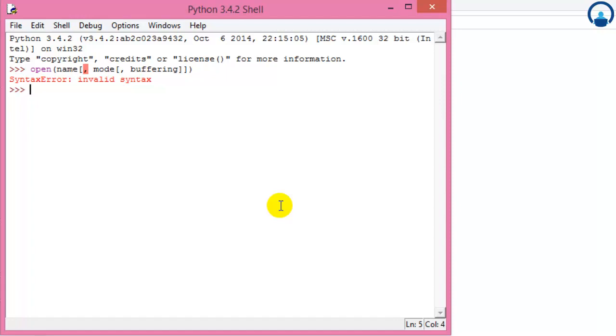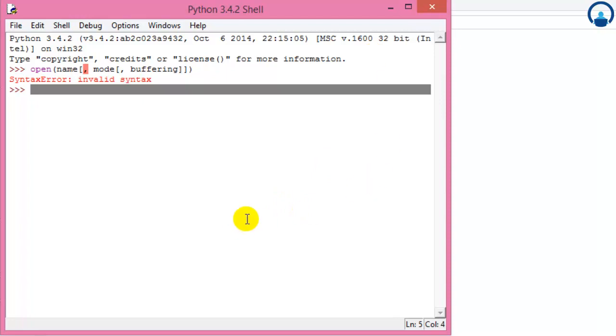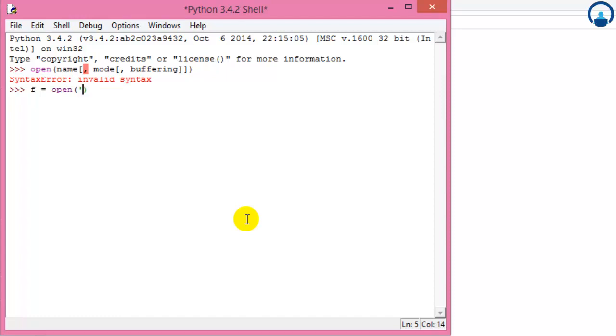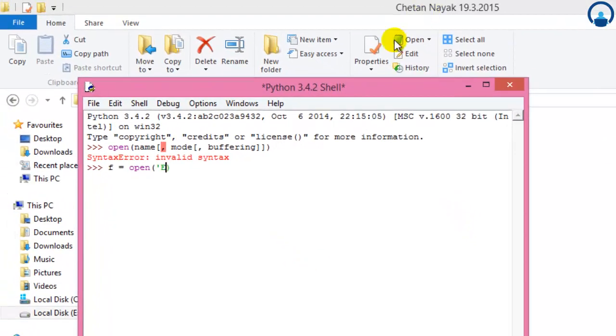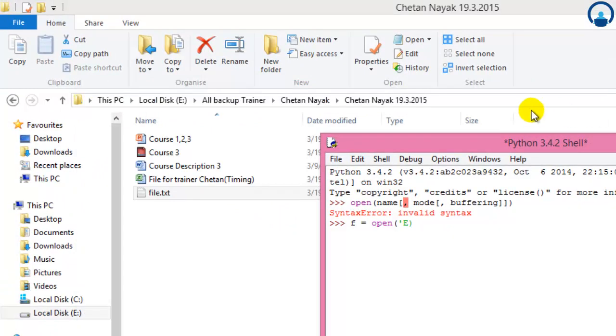First I want to access the same path, so I'll write f equals open, and I'll write c colon. No, sorry, I have not yet stored it in C. I have stored it in E. Just let me check. Okay, it's E, and I'll paste it over here.